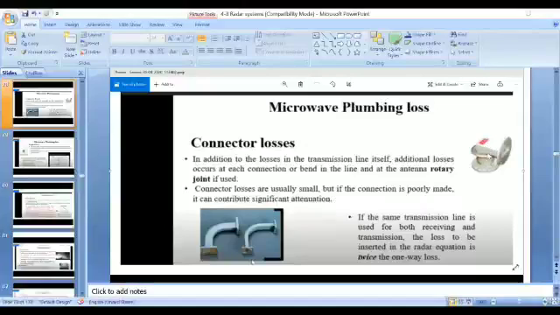What do you mean by an antenna rotary joint? I already told you that in radar systems we are using a directional antenna. A directional antenna directs its electromagnetic beam in a particular direction. Whatever direction you want to project, the narrow beam is projected in that direction. But we don't know in which direction the target is present. So for that, see here, I will show.